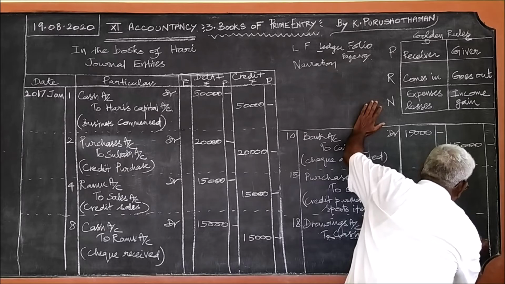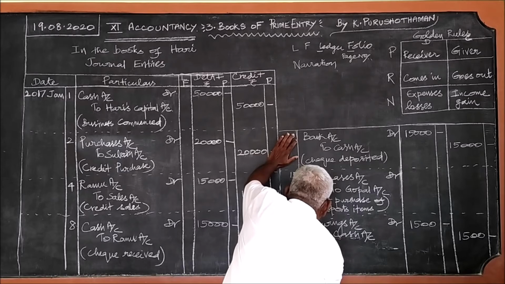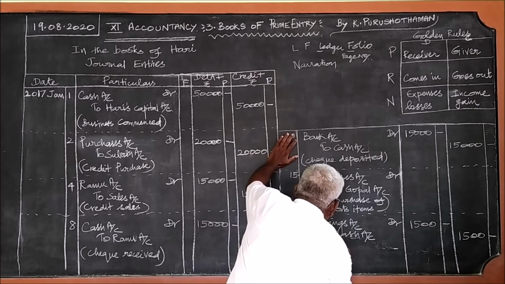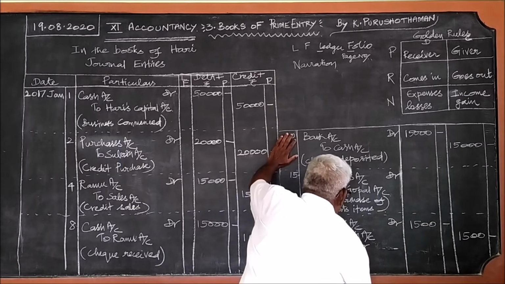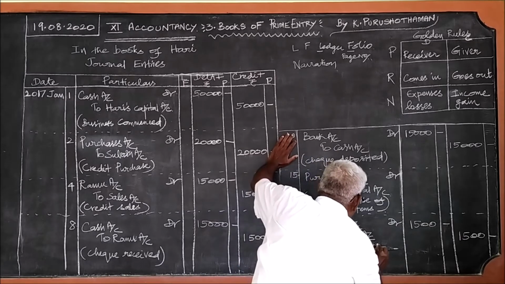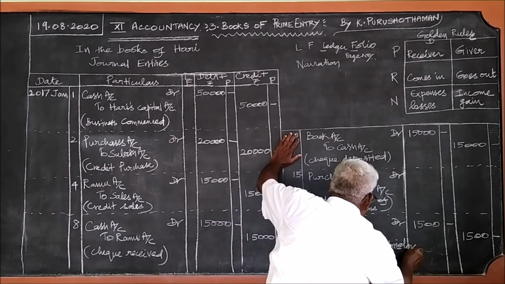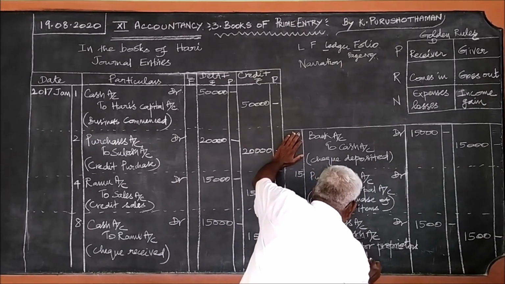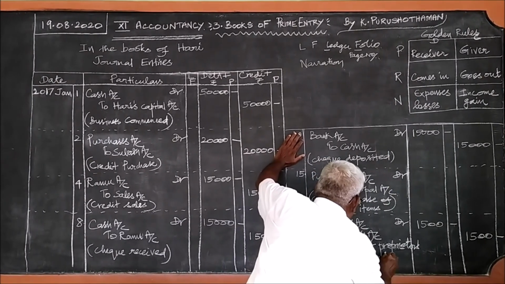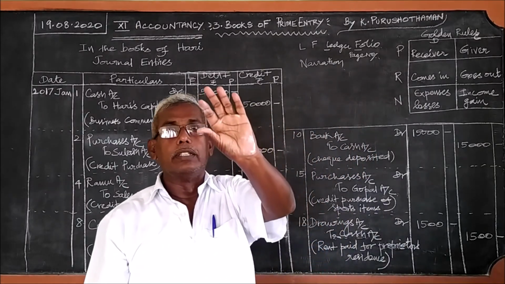Narration: rent paid for proprietor's residence. This is 18th.